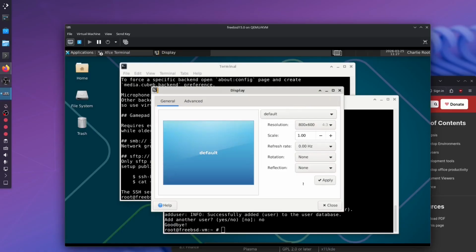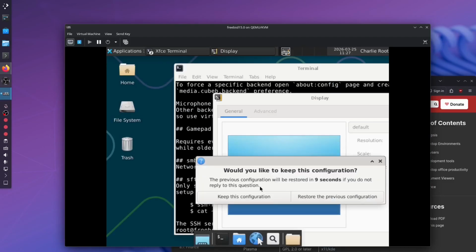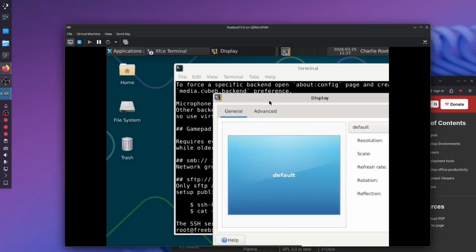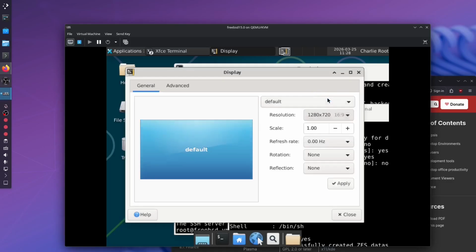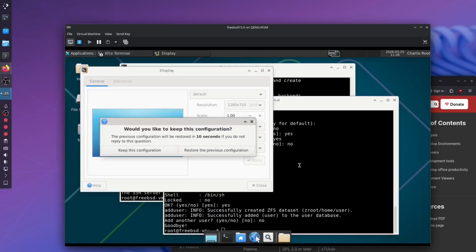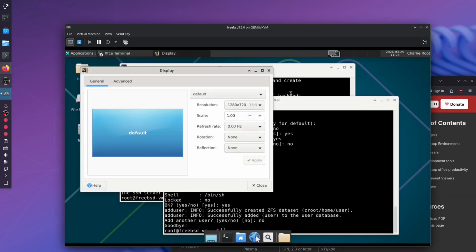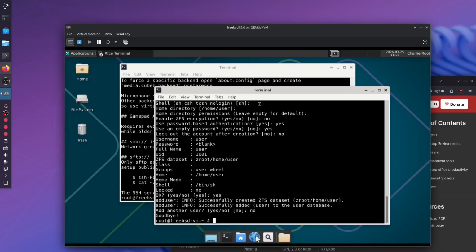Let's choose something smaller. Keep this configuration, although this is kind of too small now. Maybe 720 is better. Okay, this is perfect. Keep this configuration. And was it okay? I can use switch user.